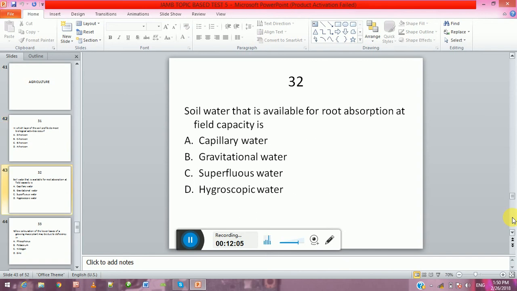Soil water that is available for root absorption at field capacity is A, capillary water, B, gravitational water, C, superfluous water, D, hygroscopic water.